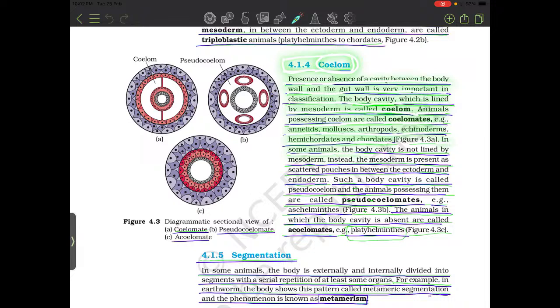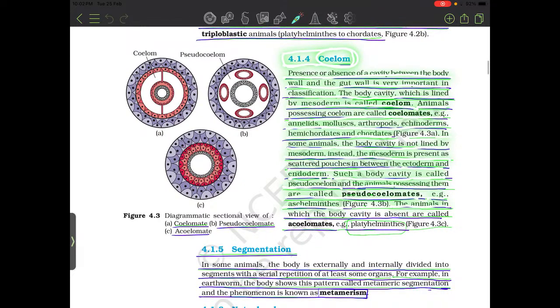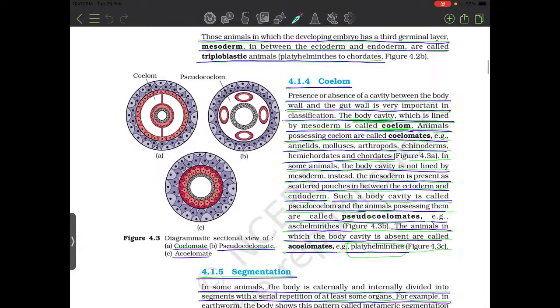In some animals, the body cavity is not lined by mesoderm. Instead, mesoderm is present as scattered pouches between the ectoderm and endoderm. Such a body cavity is called pseudocoelom, and animals possessing it are called pseudocoelomates. Example: Aschelminthes. Animals in which the body cavity is absent are called acoelomates. Example: Platyhelminthes. Here we can see the types of coelom: coelomates, pseudocoelomates and acoelomates.